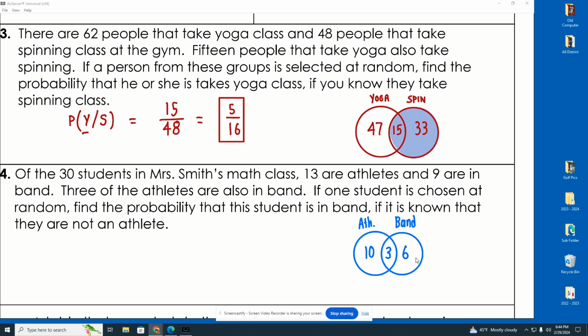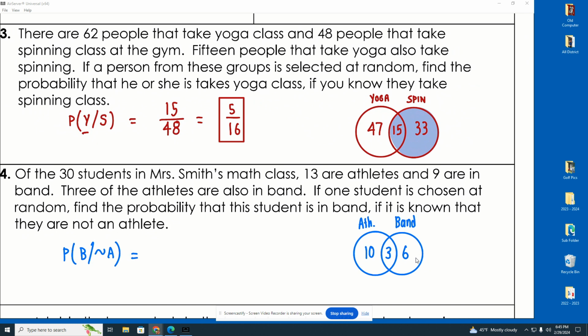And here's what the question says: if one student is chosen at random, find the probability that this student is in band. Okay, so we're doing the probability that they're in band, given that it is known that they are not an athlete. Not an athlete. Now that's going to be tricky. Okay. How many did it say were athletes? See, we're only dealing with not athletes.